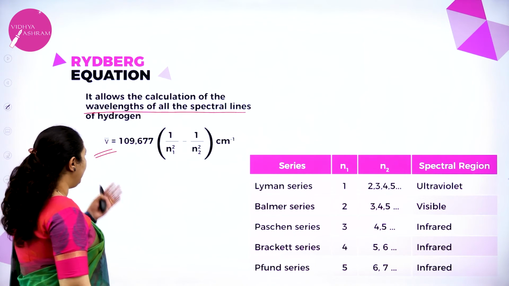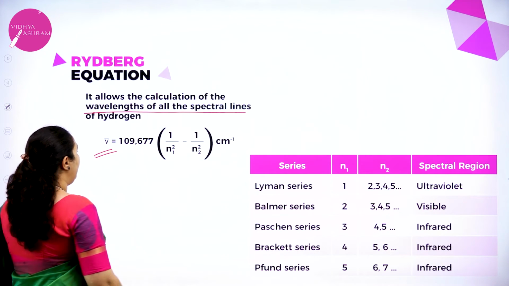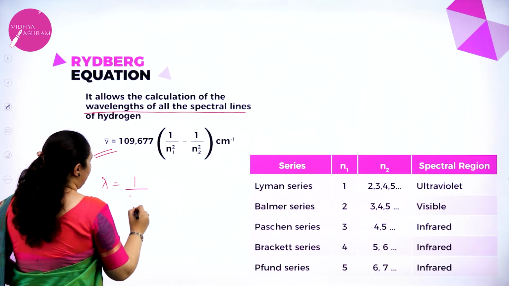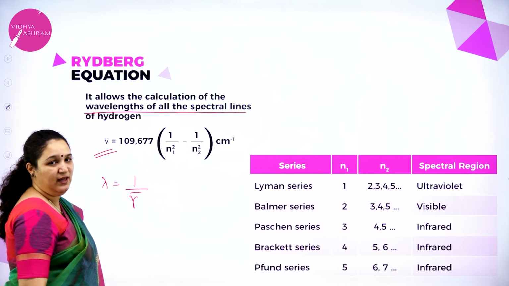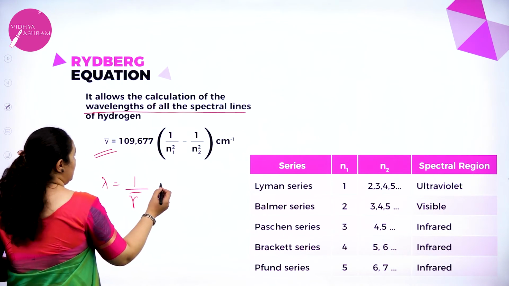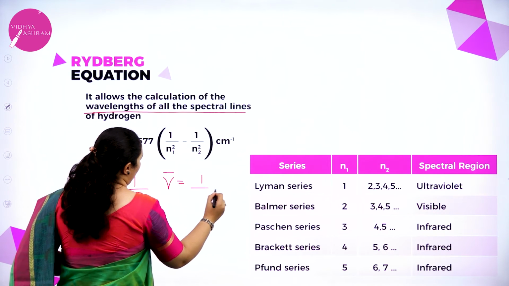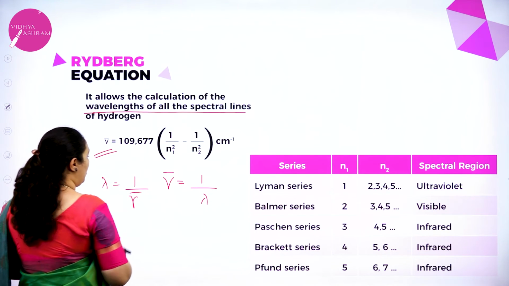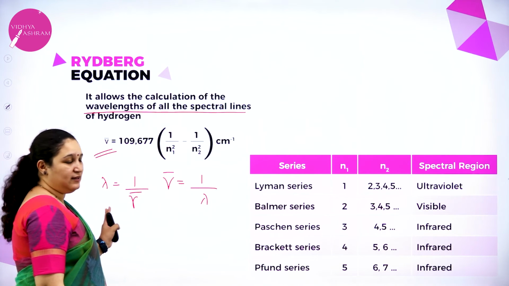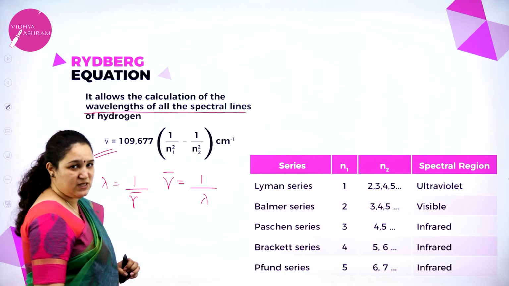Here wave number is given. You get the wave number, then wavelength is equal to 1 by wave number. Or the other way around, wave number is equal to 1 by lambda. I have taken lambda to the other side, so 1 by wave number will give you the wavelength. So this is called Rydberg's equation.